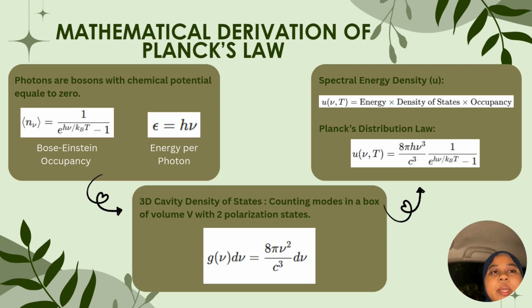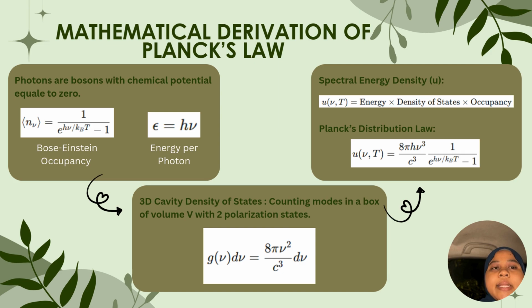Okay, I will be deriving the Planck distribution by treating radiation as a photon gas. Since photons are bosons and their number changes constantly, we set the chemical potential equal to zero. This gives us the Bose-Einstein occupancy factor, which tells us how many photons occupy each energy level at the temperature.